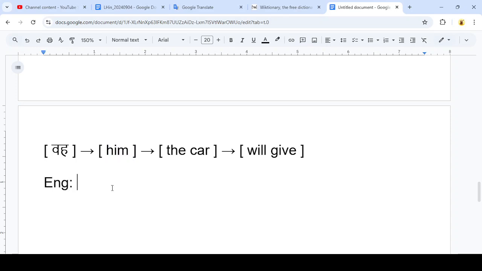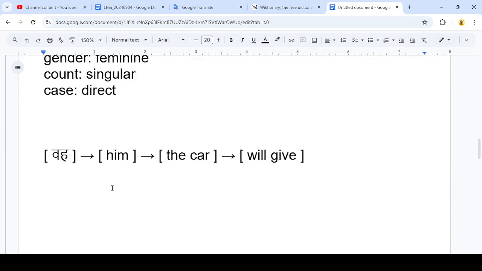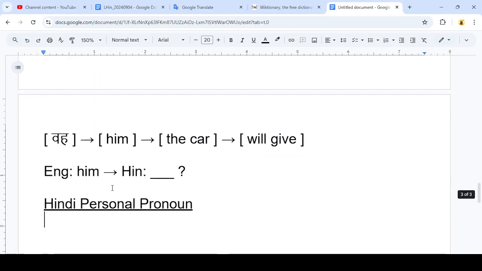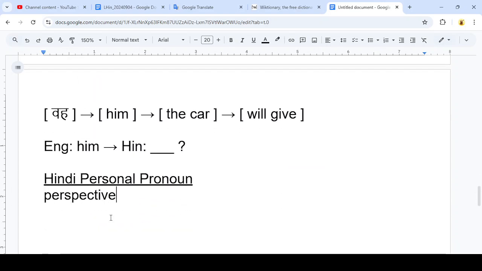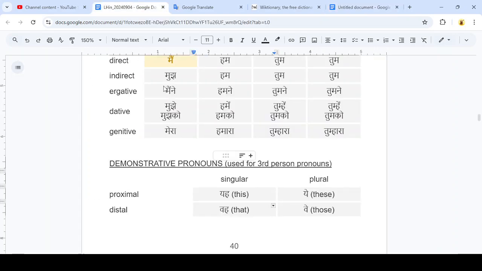Well, actually, I'll write. So we have English as him. Translate into Hindi. It's going to be a Hindi personal pronoun we are interested in. We just did a personal pronoun. We've got four features: perspective, gender, count, and case. Him is going to be third person. It's going to be masculine. Count is going to be singular. And case is going to be,